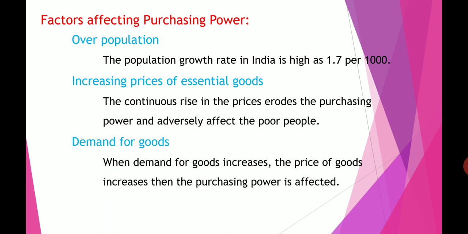For example, we need 10 kg of rice, but with a large population the growth is only 5 kg. So the normal price level will go higher. We have only 5 kg, but what is needed is 10 kg, so the price level will increase. It does affect the purchasing power, especially of the rural population, because rural families are middle class families.